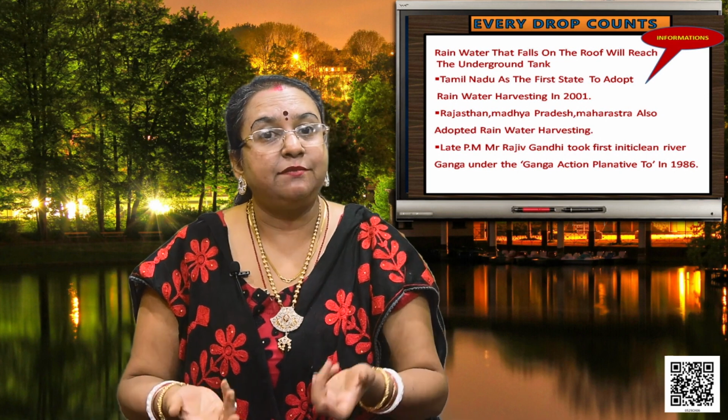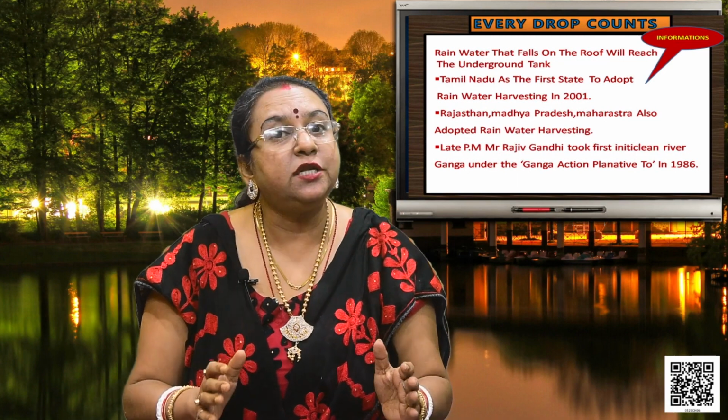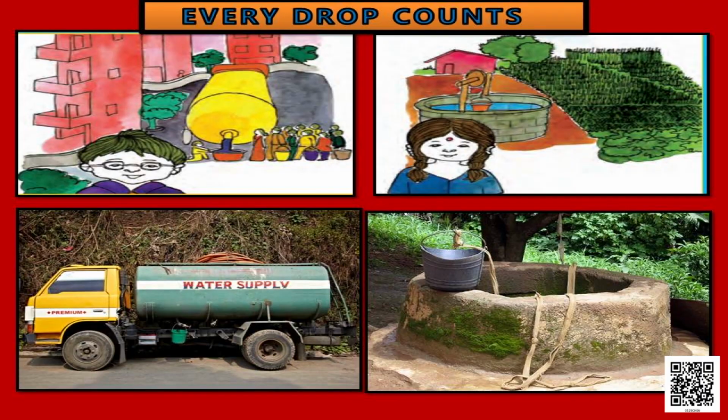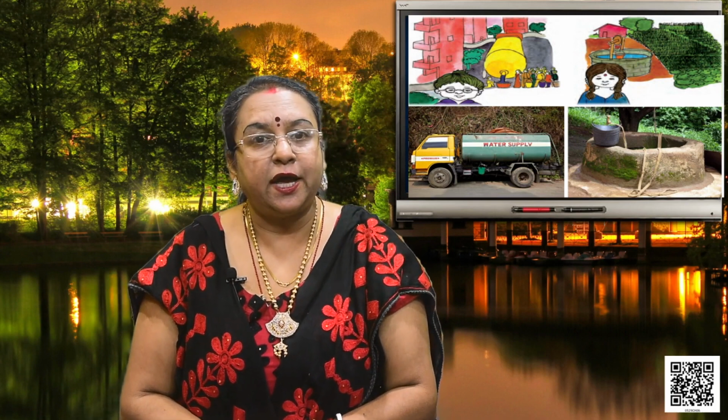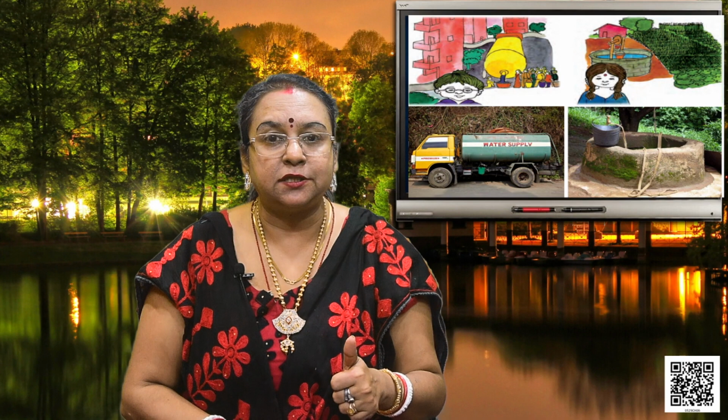Sometimes knowingly, sometimes unknowingly, we are polluting. That means we are polluting the water resources. Now first see through what resources we are getting water here. Here the wells and the water supply vehicle are there. Karnataka has very much water scarcity, and that is why the city Bangalore especially is getting water supply this way. And there are many other states which found their underground water table totally finished. So it is a very alarming factor for us.